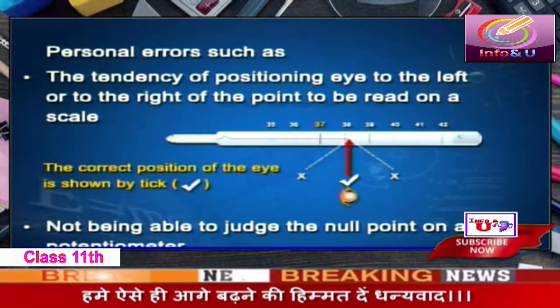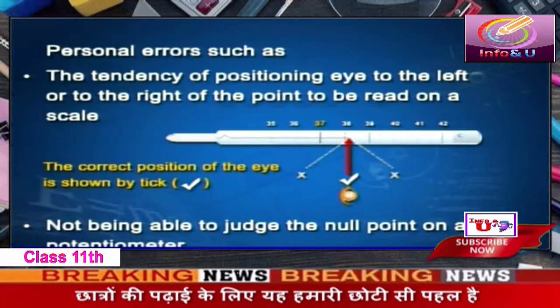Then the third category of systematic errors are personal errors. Many of them I have already enumerated, but let me tell you in detail. Say you are reading a thermometer. In a certain experiment, you are reading a thermometer. Your teacher has told you the point to be read, and your eye must be either directly above that point or directly in front of that point. If you are either this way or this way, you will not be able to read the temperature correctly, and this will again lead to errors in measurement.